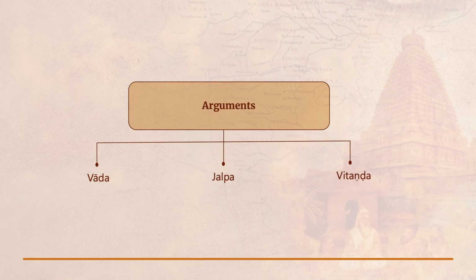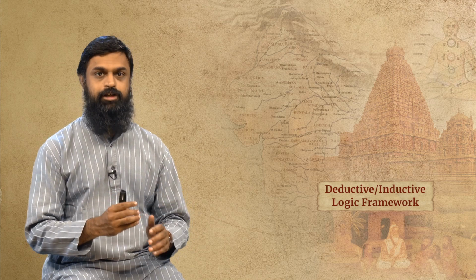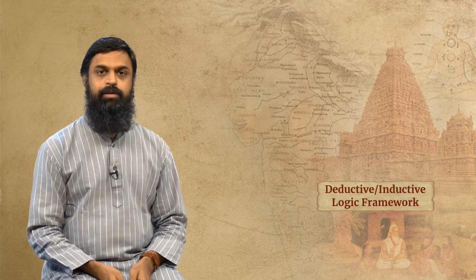You remember I said that there are three types of arguments. One is the Vada, the Jalpa and the Vitanda, and the most recommended kind of argument is the Vada, in which there is a search for truth. When we are participating in that kind of an argument, the Nyaya recommends that we follow a certain kind of logic. So, in this part we will try and see what are the logical steps involved in establishing our proposition.